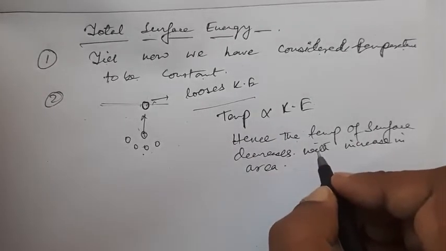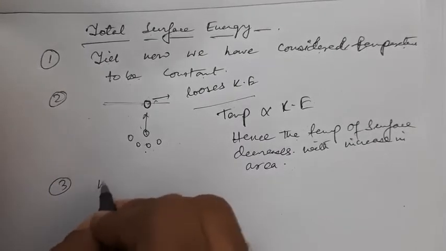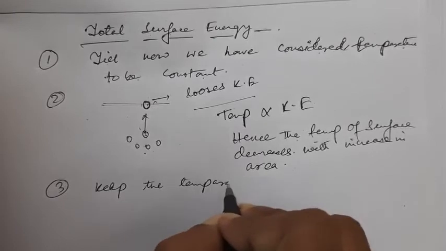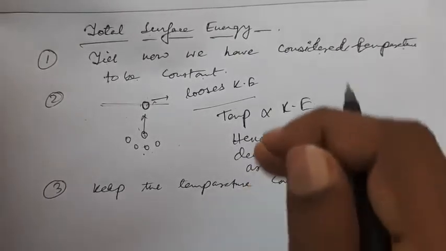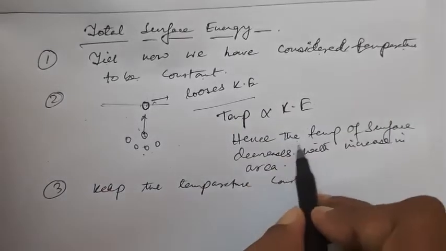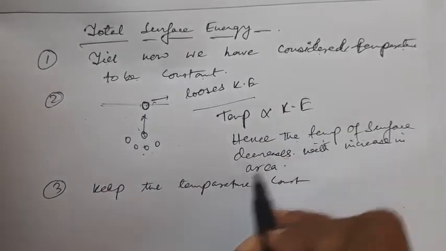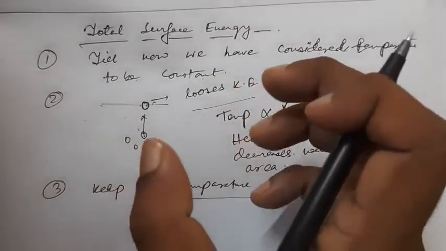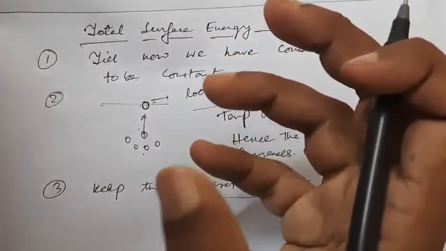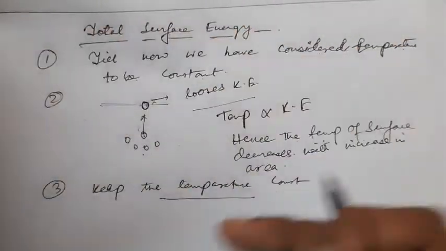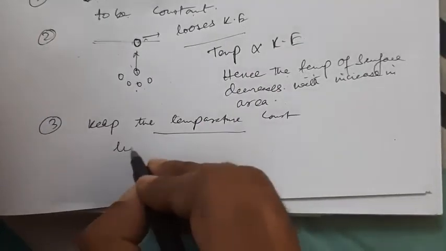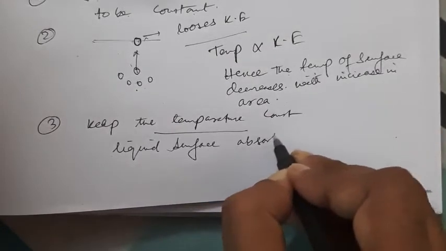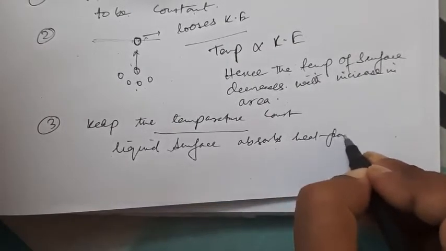The third point is we have to keep the temperature constant. The temperature of the surface has decreased. To keep the temperature constant, some heat has to be absorbed. To keep the temperature constant, the liquid surface absorbs heat from its surroundings.